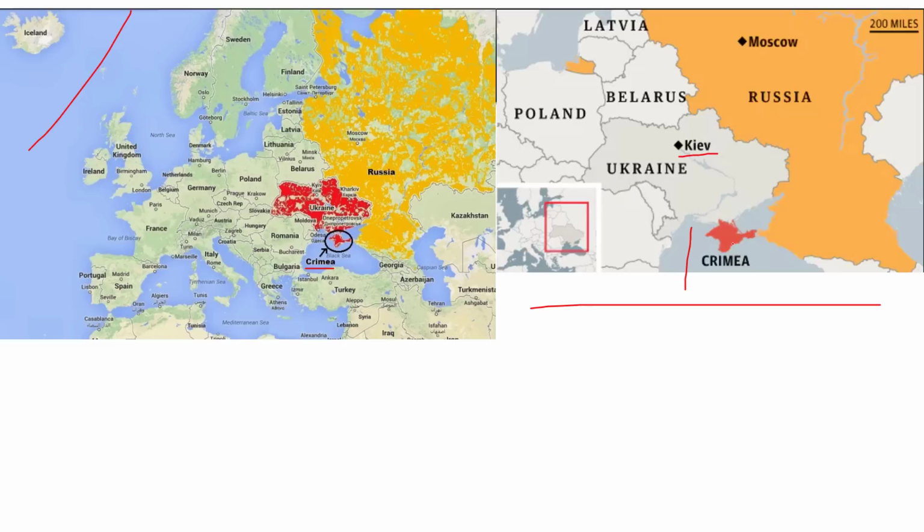So Crimea was a very important part of Ukraine, and what Russia did was it sent its army in Crimea and it decided to hold a referendum in Crimea. And according to Russia, most of the people in that region, they wanted to join the Russian Federation, and so Russia just annexed this part. Now it sounds quite odd. Now this is one of the reasons why the G8 countries decided to throw out Russia.